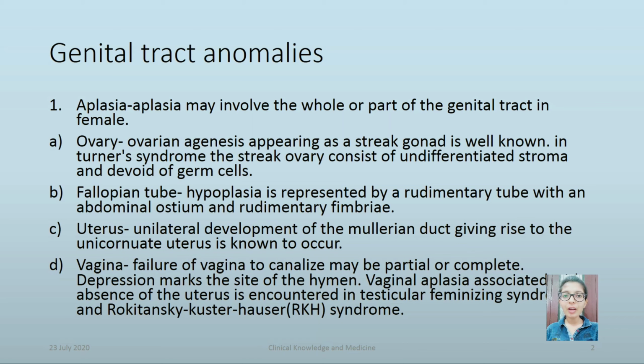Uterus: unilateral development of the Mullerian duct giving rise to the unicornuate uterus is known to occur. Vagina: failure of the vagina to canalize may be partial or complete. A depression marks the site of the hymen. Vaginal aplasia associated with absence of the uterus is encountered in testicular feminizing syndrome and MRKH syndrome.